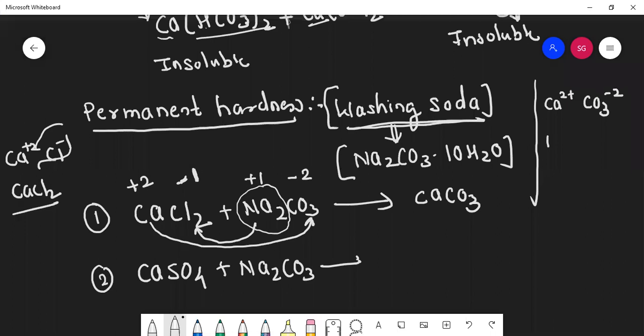Again, Na is +1. Though it is 2 times, in the valency chart sodium is Na plus, chloride is -1. So what will be its formula? First NaCl, and while balancing you write 2 then. So again carbonate is formed, which is insoluble in water.